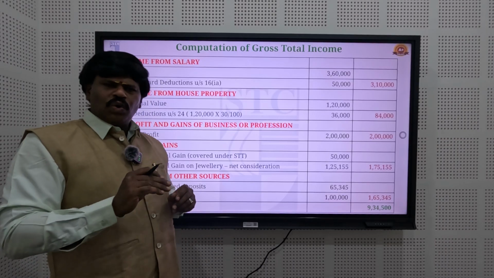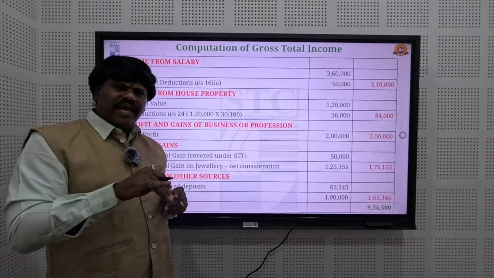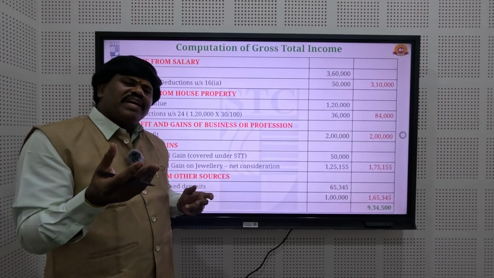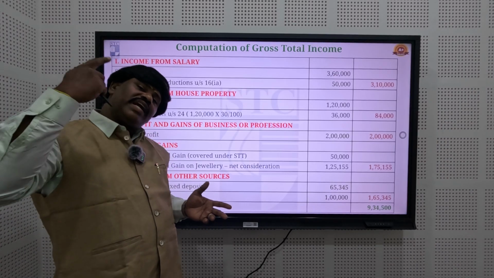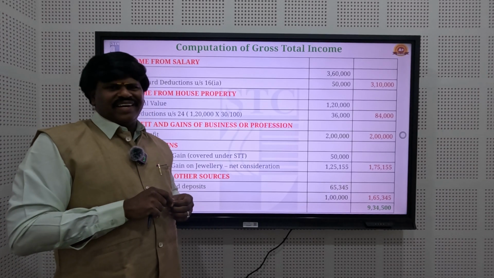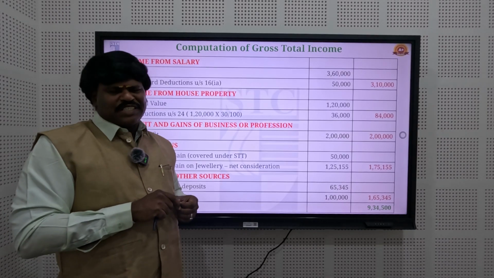Through this gross total income we can apply deductions. After that we can find out the net total income. Through the net total income we can calculate the tax liability and tax payment.